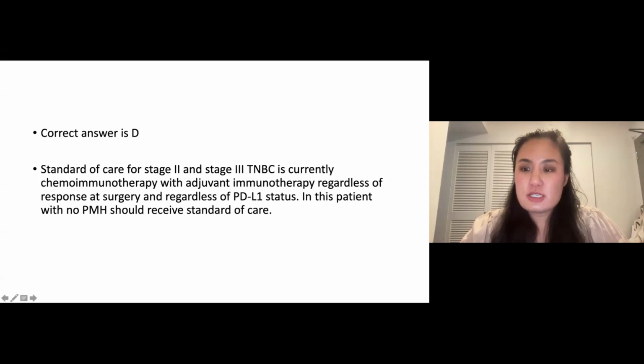So the patient in this case has a stage 2 breast cancer. She has 3 centimeters of disease in her breast, as well as a positive lymph node. The standard of care for stage 2 and stage 3 triple negative breast cancer is currently chemoimmunotherapy with adjuvant immunotherapy, regardless of response at surgery and regardless of PD-L1 status. In this patient with no past medical history and no intervening medical comorbidities, she should receive the standard of care.